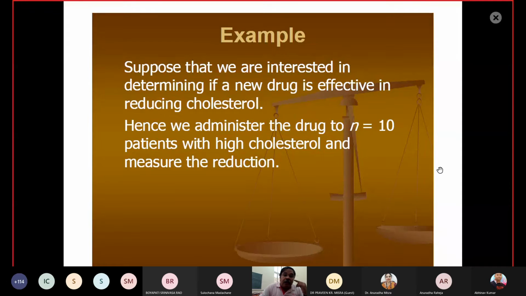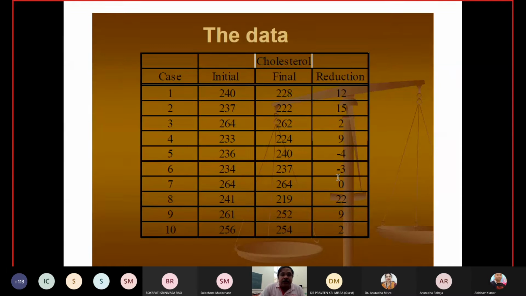Suppose we are interested in determining whether a new drug is effective in reducing cholesterol. Our problem is to check the drug. So we administer the drug to N candidates. The patients have high cholesterol, and we measure their reductions. The increase or decrease in cholesterol is not going to follow any distribution. See case number 1, case number 2, case number 3 up to case number 10. These are the initial values, and these are the final values. Now we are talking about the reduction.